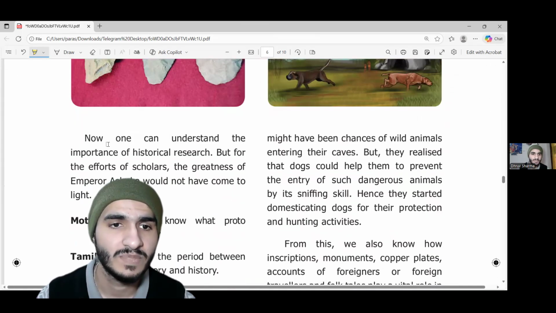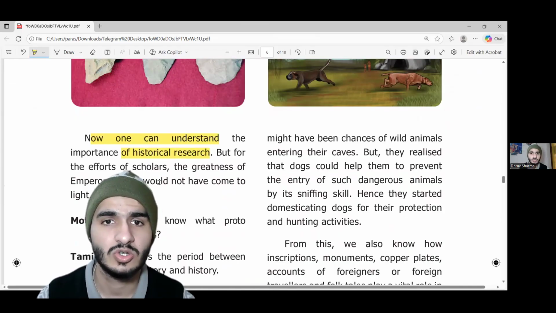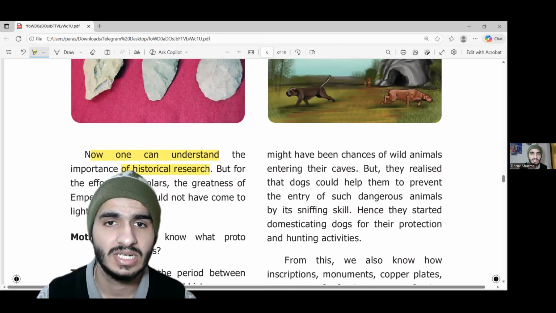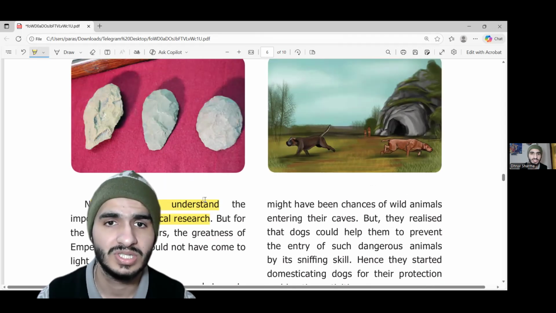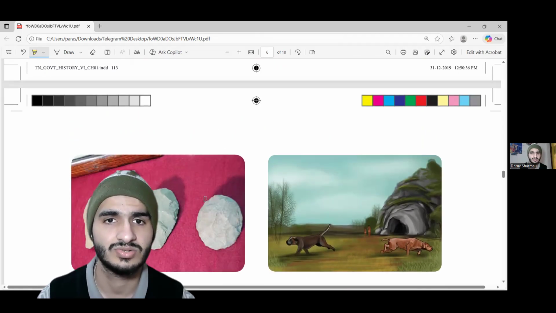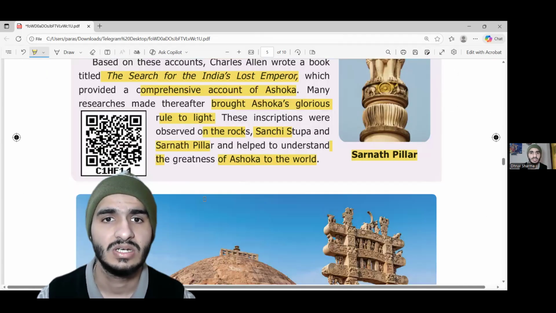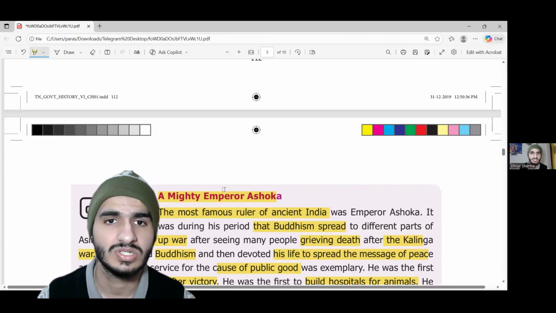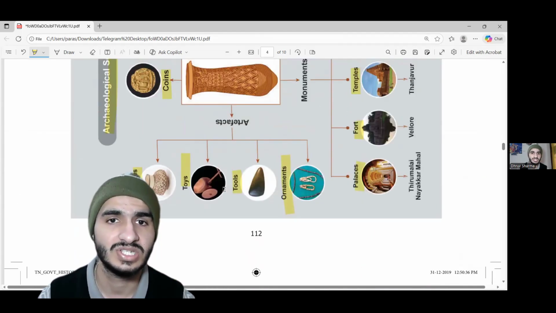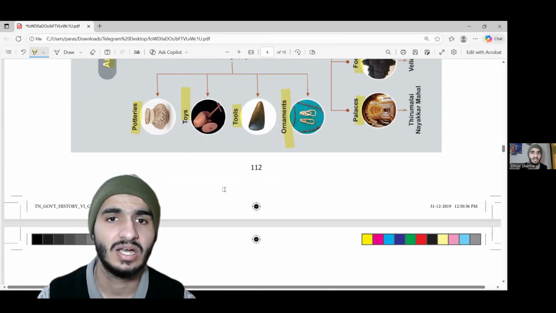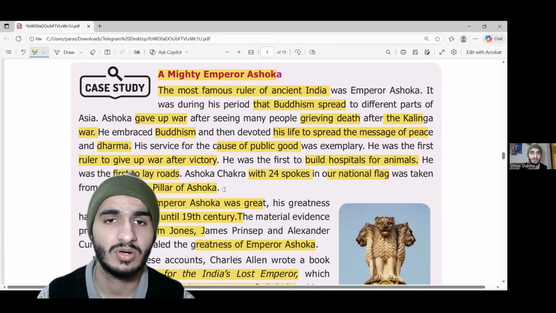Now let's move on. Now one can understand the importance of historical research. History is all about historia. Historia means learning through inquiry. So we did a little bit of inquiry. We got to know a thing or two about Ashoka, a thing or two about excavation sites. Let's recall what we just discussed. We got to know about Ashoka, who was a great king. His achievements are still very important to the Indian subcontinent.